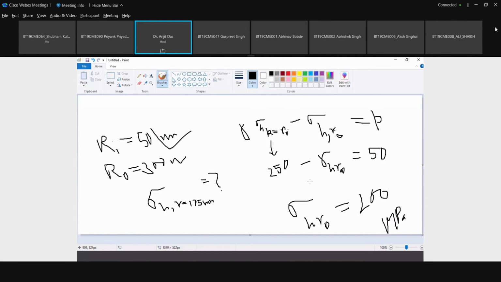So what is the expression for hoop stress? Hoop stress equal to A plus B by x square. And there are two boundary conditions. Hoop stress at Ri you know, and hoop stress at R naught you know. You have just calculated. So using that value, you find the value of A and B and tell me what is the value of A as well as B.